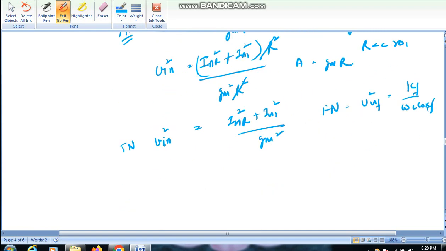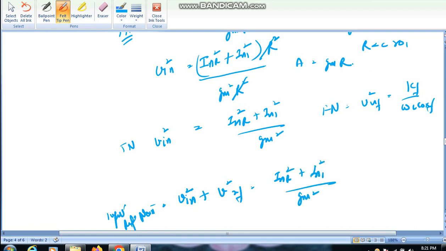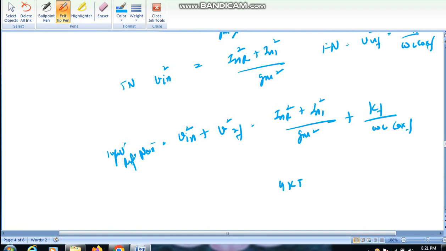So total input referred noise is given by the addition of these two noises: INR square plus IN1 square over gm square, plus KF by W L COX F. Now INR square is given by 4kT by R, plus IN1 square is 4kT gamma gm, okay, gamma will not come in the resistor.